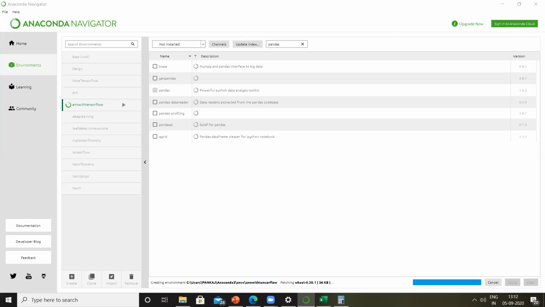Perfect. Just wait for a moment. This is almost done. Then we'll quickly verify how to ensure that libraries are installed properly. We will see that step as well.